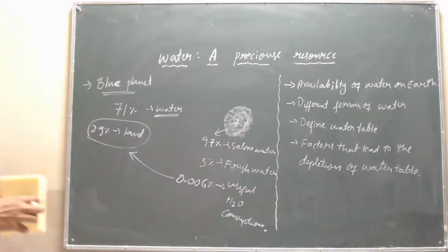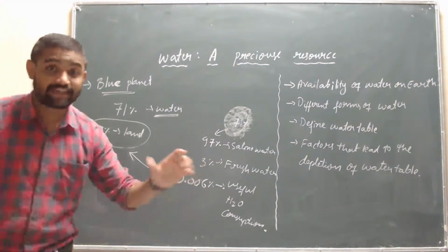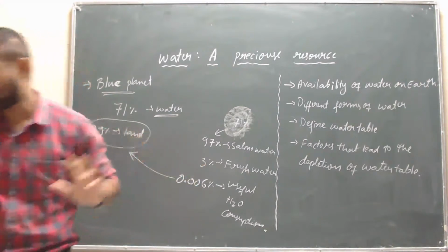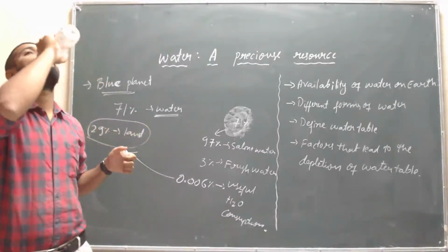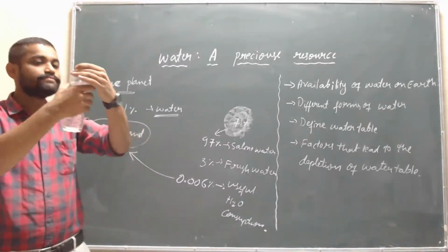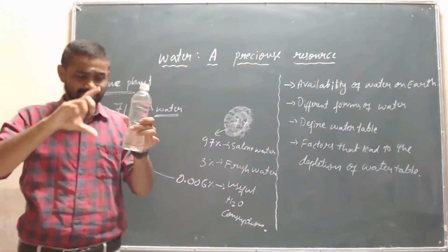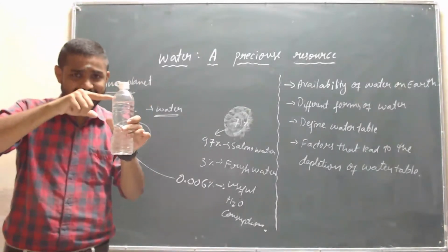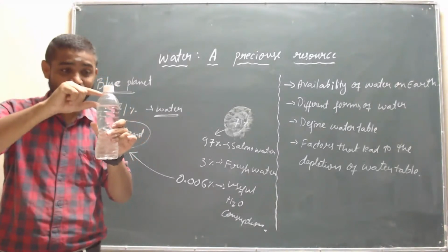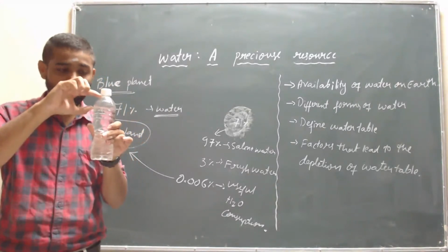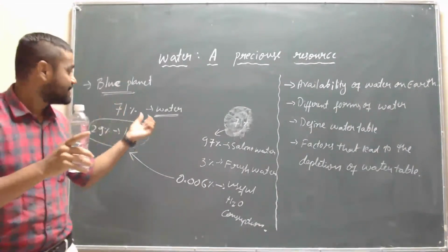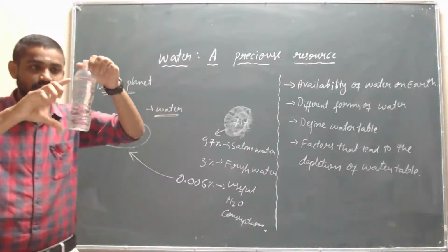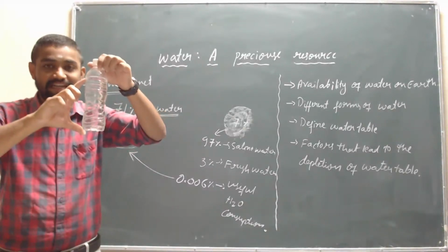And the next point we have, children, if it is not clear, sir, the availability of water, I will assume that this is the earth and this much is land. And this is 71% of water, approximately.